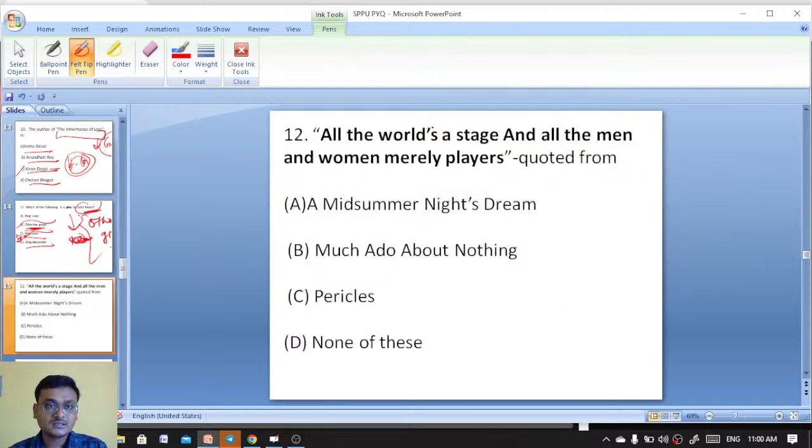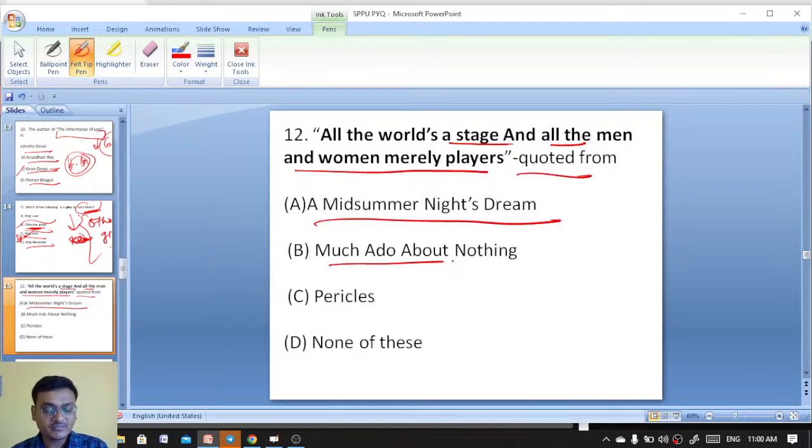All the world is a stage and all the men and women are merely players. Quoted from A Midsummer Night's Dream, Much Ado About Nothing, Pericles, none of these.